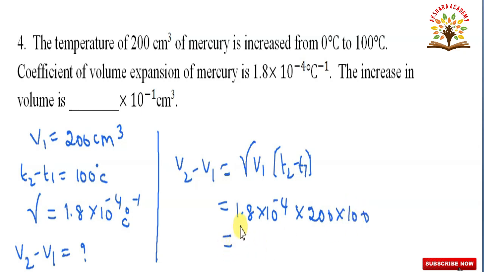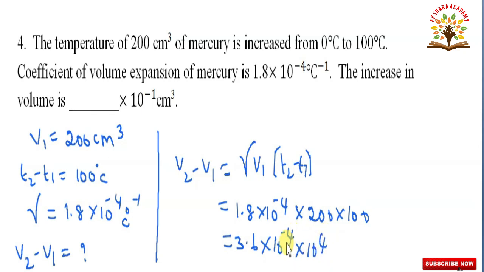That is equal to 1.8 into 2, 3.6. Here 10 to the power of minus 4, here 10 square, here 10 square. So, 10 to the power of minus 4 and 10 to the power of 4, when bases are equal, powers should add.